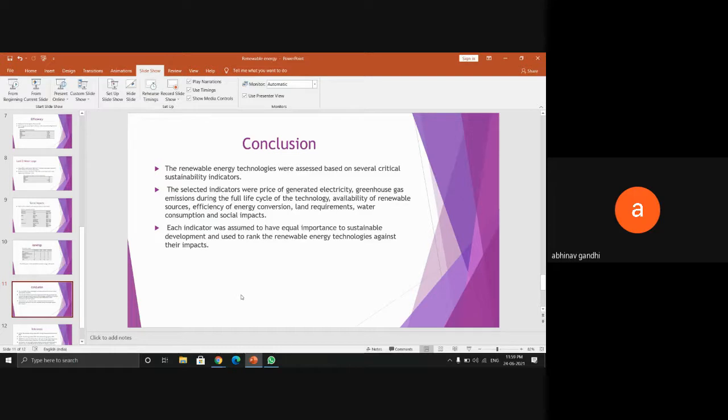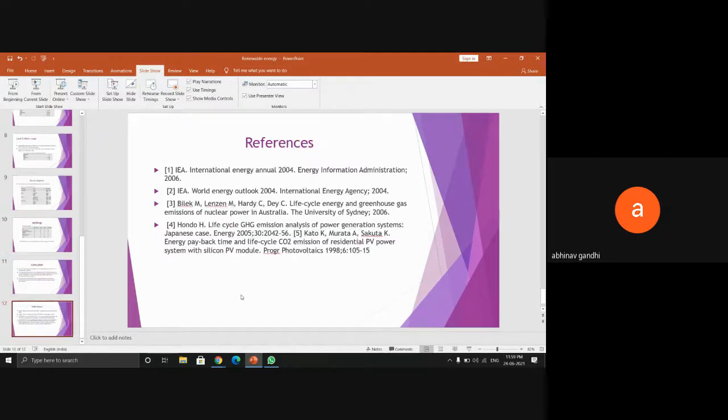Each indicator was assumed to have equal importance to sustainable development, and was used to rank renewable energy technologies against their impacts. We have also concluded that wind power is the most efficient in terms of all these parameters. And these were some of the references used for this research paper.